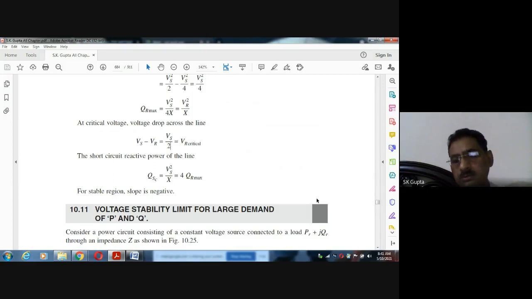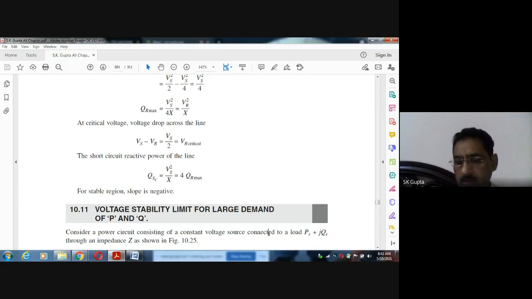Now, this is about how much reactive power you can draw from the system to maintain the system as stable. This is the basic concept we have described about how reactive power affects the voltage. But in fact, load is not only reactive power, it is active power too. Load is active power plus reactive power, and when load increases, both may increase. Sometimes only reactive power increases, sometimes only P is increased, but normally P and Q both are increased.